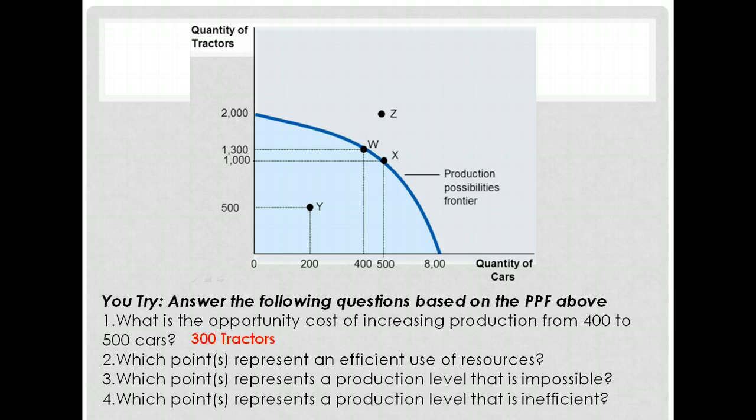Number two, which point represents an efficient use of resources, or points? Actually, in this case, two points do, both W and X, because they are both on the PPF, so the answer is W and X. Which point represents a production level that is impossible? Right now, that would be point Z. That's outside our PPF. We have no way to produce those goods right now. We just don't have enough resources to do that. And lastly, which point represents an inefficient use of resources? That would be point Y. Any point that's inside the PPF means that we're not using all of our resources well. Good.